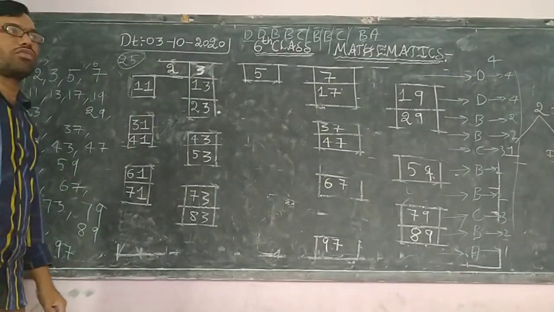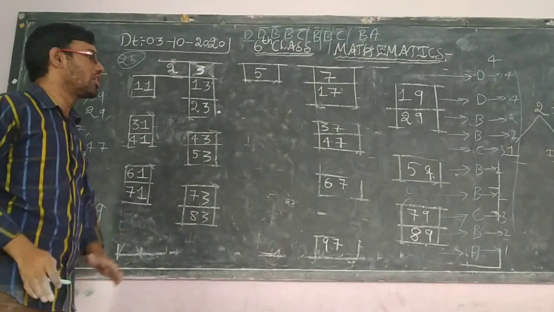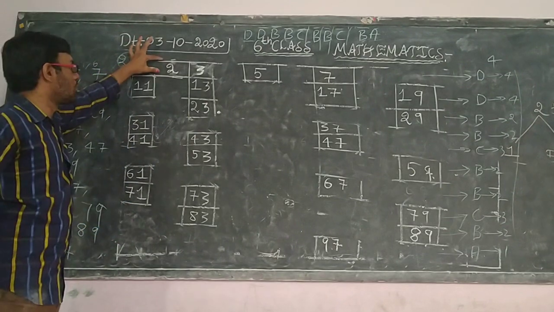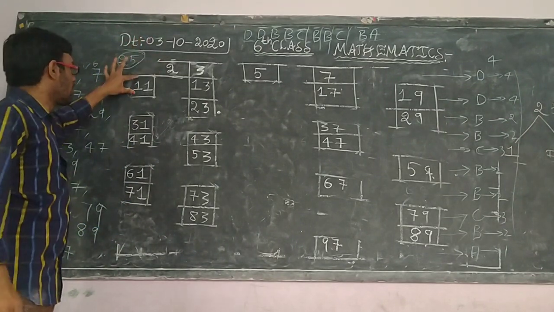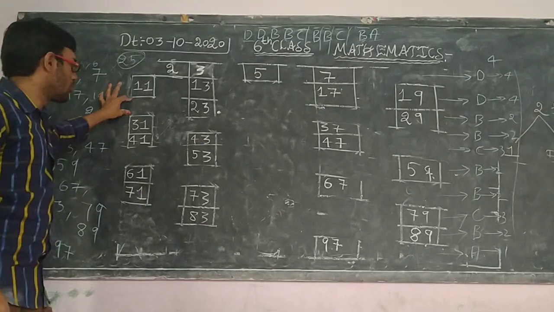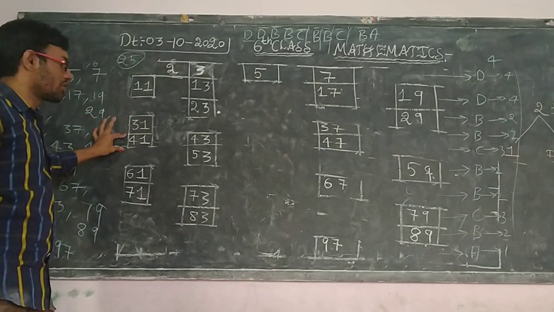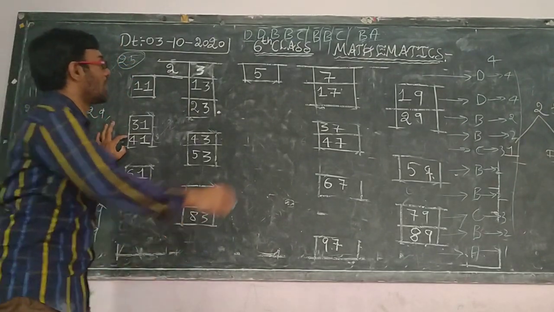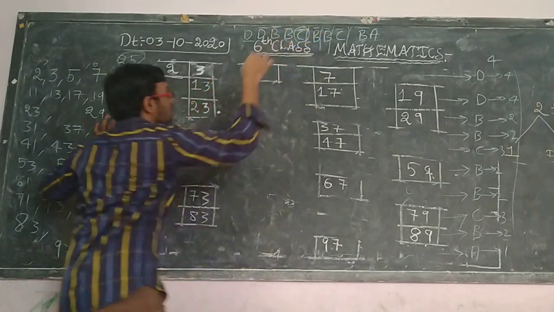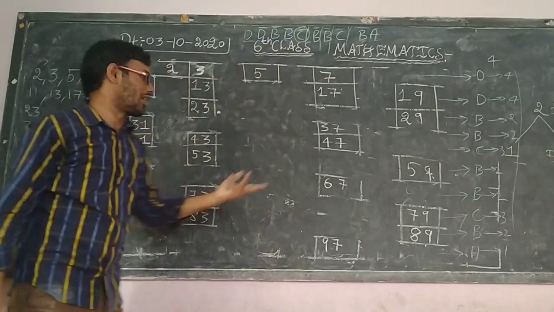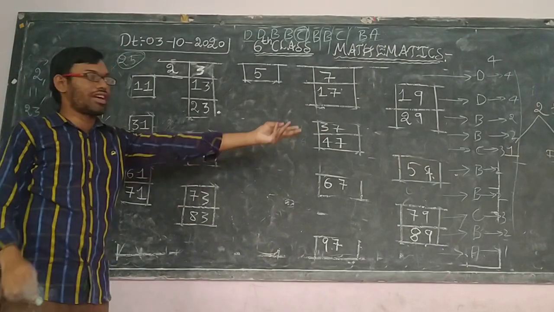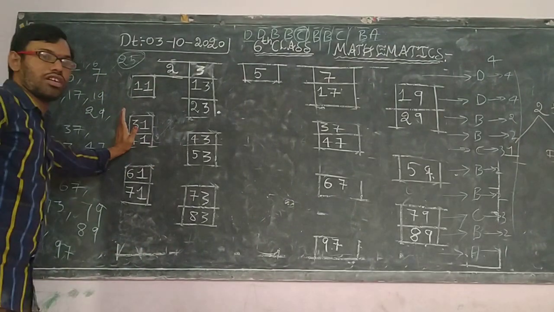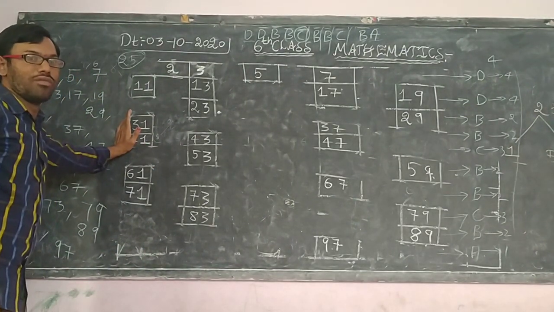Suppose you want to find how many prime numbers there are between 40 and 50. So this is 1 to 10, 11 to 20, 21 to 30, 31 to 40, 41 to 50. That means 1, 2, 3, 4, 5. So 41 to 50 is the fifth letter, C. C means 3. So directly you can say from 41 to 50 there are 3 prime numbers. Like this you can identify the shortcut for prime numbers from 1 to 100.